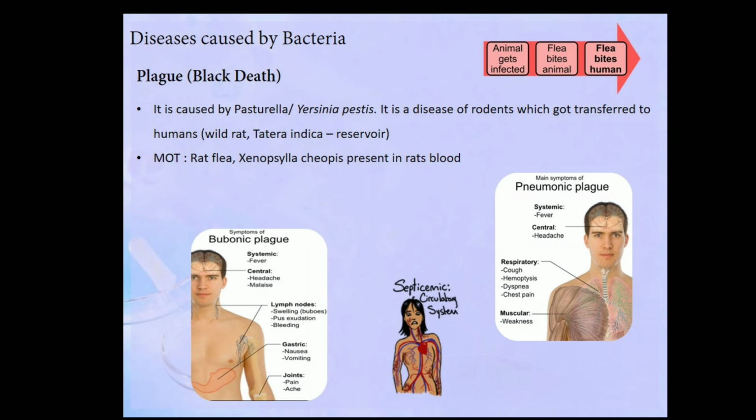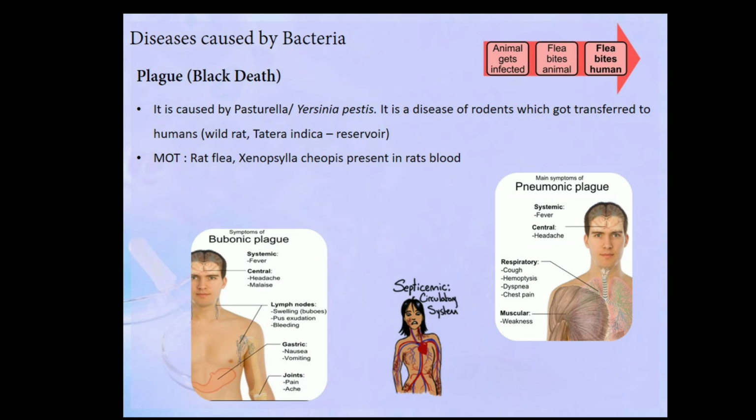It is the reservoir of this Yersinia pestis. The mode of transmission is the rat flea, which is also called Xenopsylla cheopis. This is a zoological name. It is present in the rat's blood. It feeds on the rat's blood. So when it bites the infected animal and when this flea bites human beings, it transmits the pathogen.